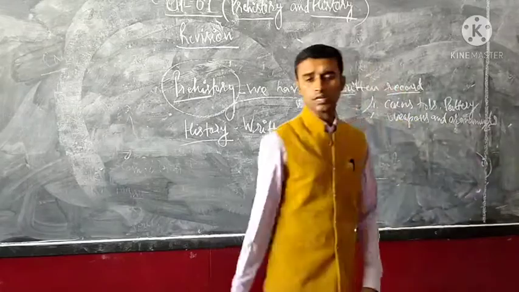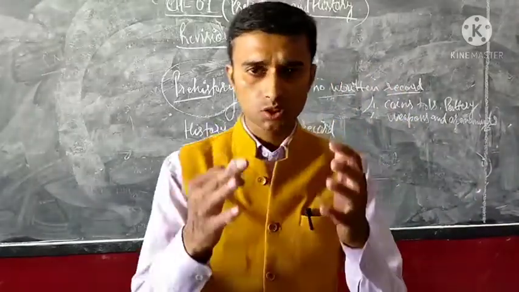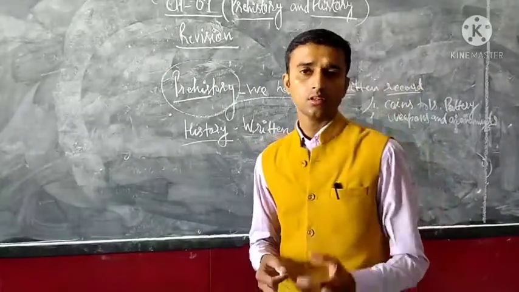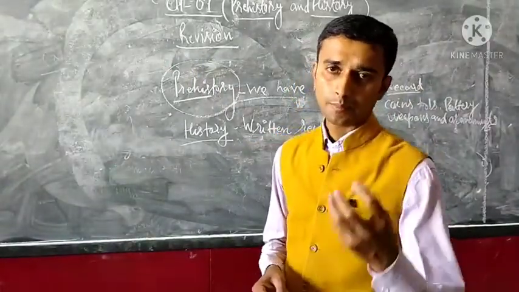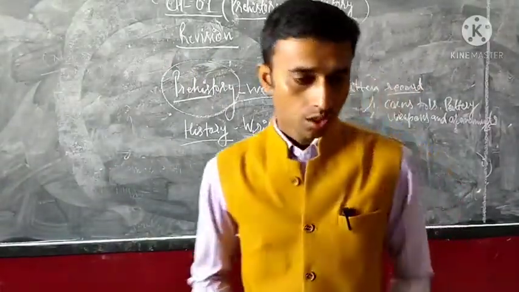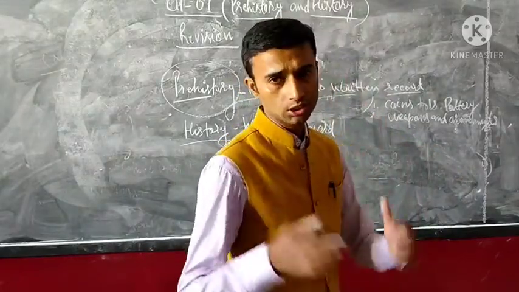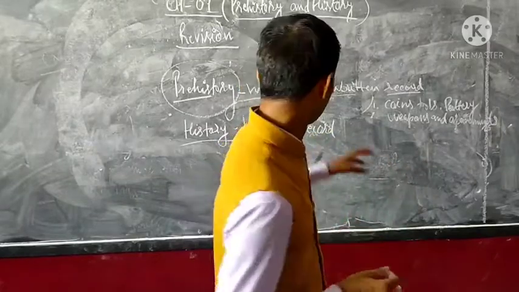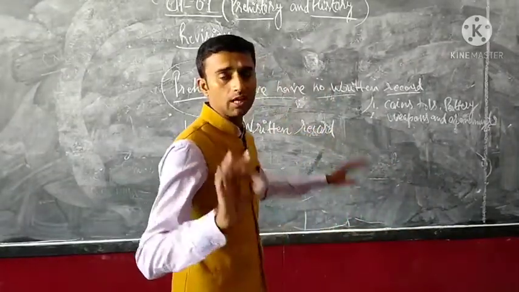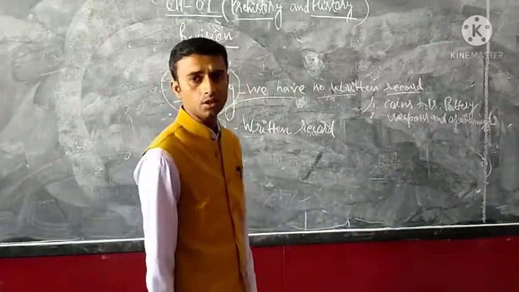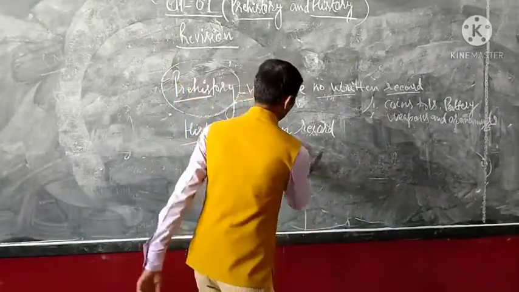So in the prehistory period we use archaeological sources like tools, pottery, ornaments, weapons, coins. These are all the sources of the prehistory period, because at that time there was no written record. But in the history period we use the written record.